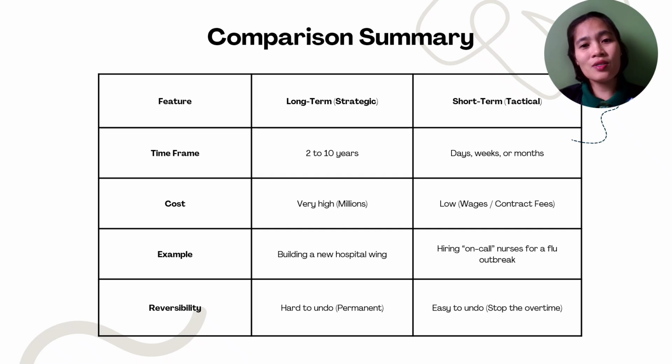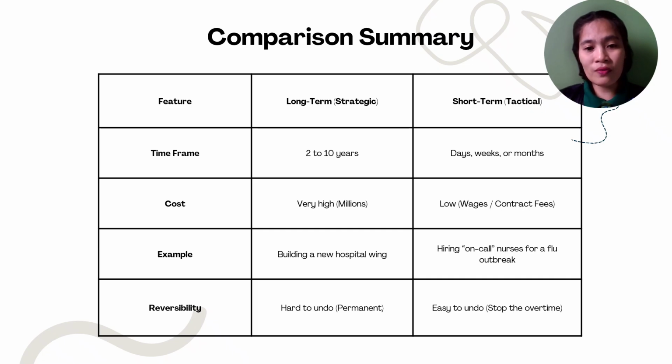So to summarize, we have here the comparison table for long-term and short-term capacity planning with the following variables such as time frame, cost, examples, and reversibility. For long-term strategic, the time frame is 2 to 10 years, while in the short term or the tactical one, this is days, weeks, or months. For the cost, long-term, it's very high, which is in millions, and for short term, this is low, which pertains to wages and contract fees.